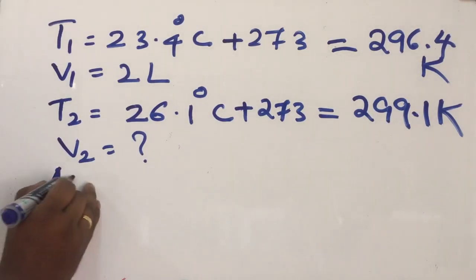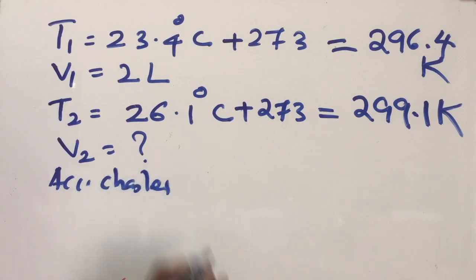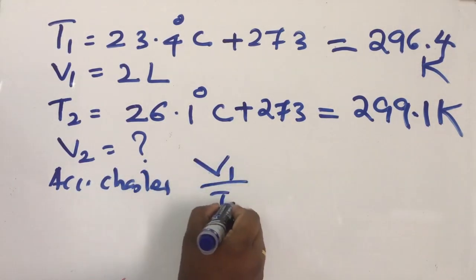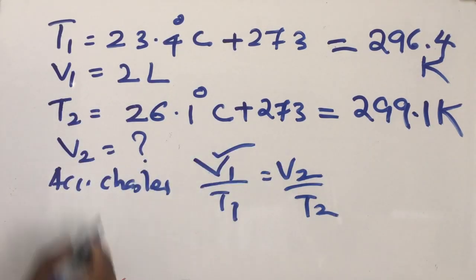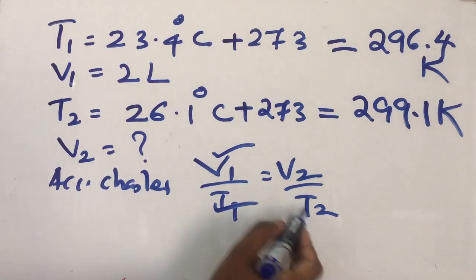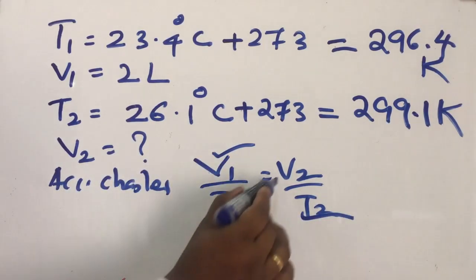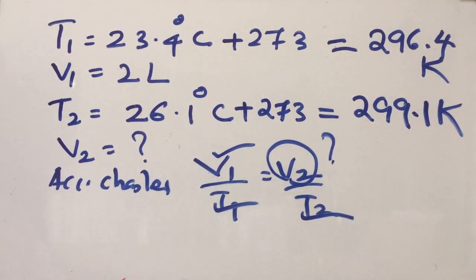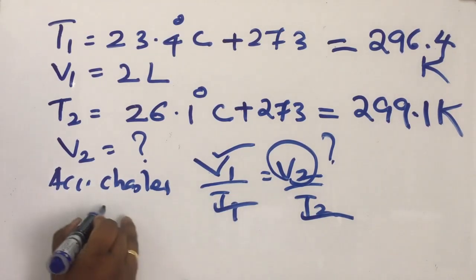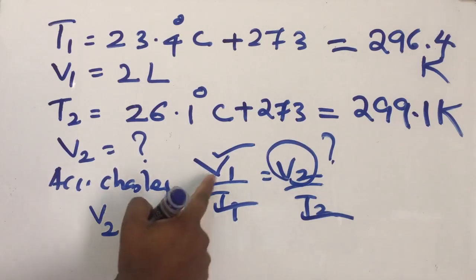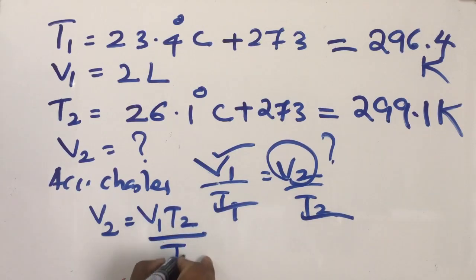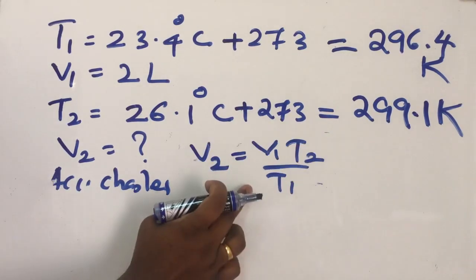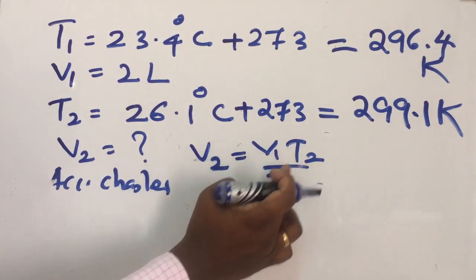And according to Charles law, we know that V1 by T1 equal to V2 by T2. Here V1 is given, T1 is given, T2 is also given. So which is unknown? V2. So the question is for calculating V2. So just rearrange the equation. Then we can write V2 equal to V1 into T2 divided by T1. Now you can substitute the values in this equation.